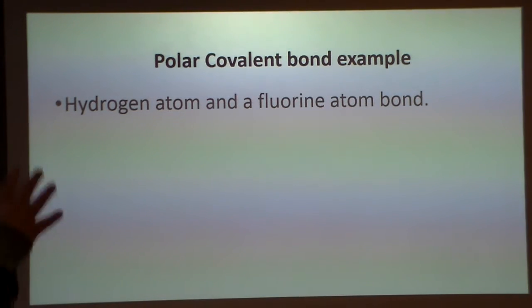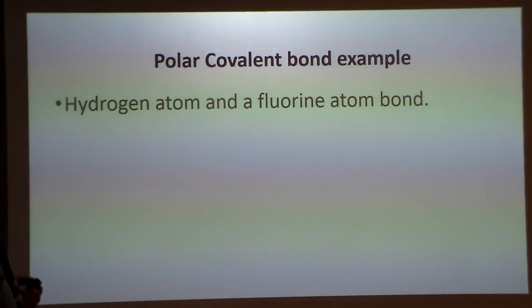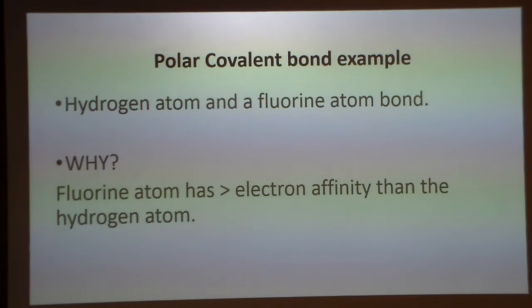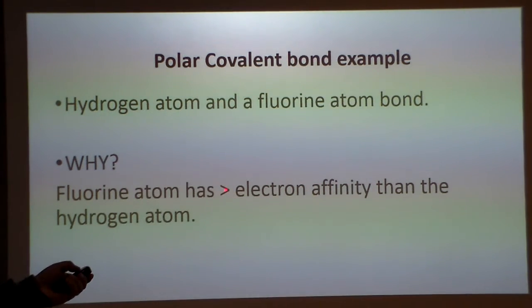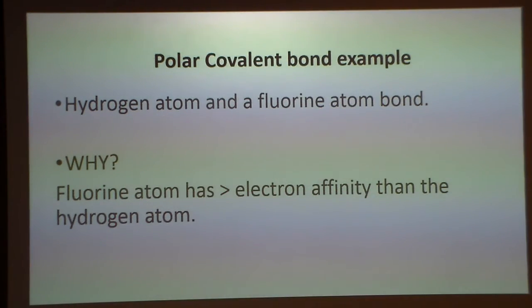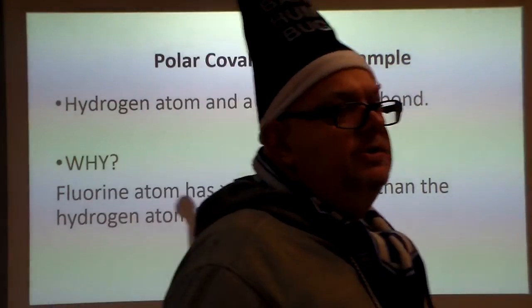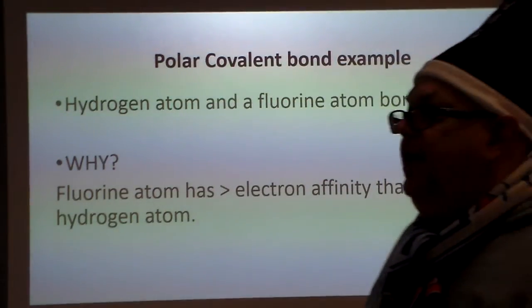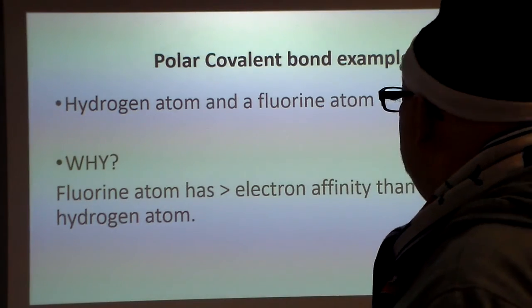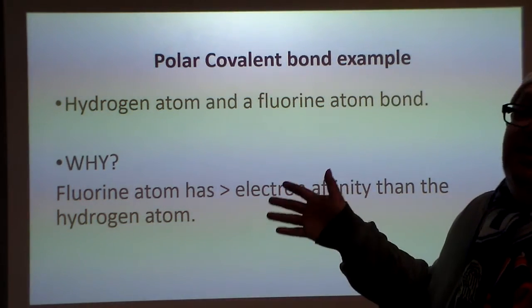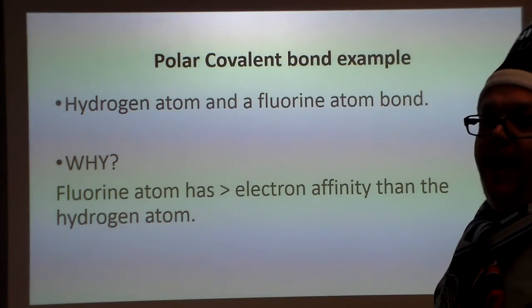Now, that's nonpolar. Let's look at a polar covalent bond example. So we have hydrogen and a fluorine atom that do this. Now, again, why? What's happening? The fluorine atom has a greater electronegativity, that's what this arrow means, compared to the hydrogen atom. Okay, so in other words, the fluorine wants an electron badly. It will do whatever it takes to get that one electron. The hydrogen atom, it could go either way.